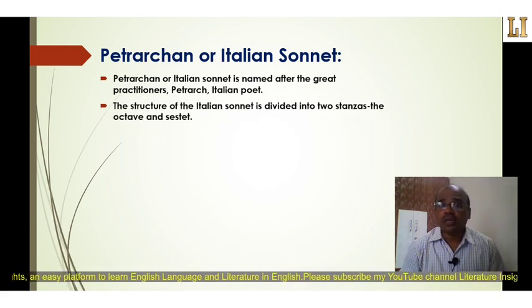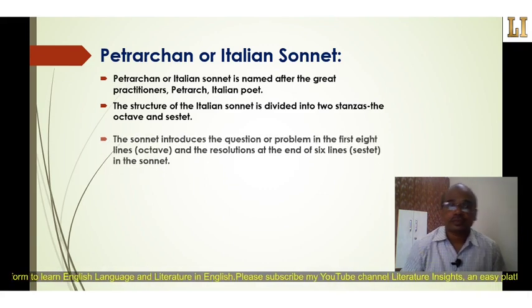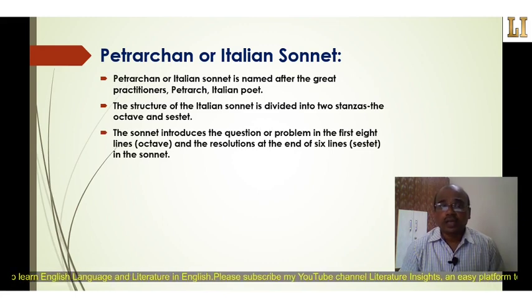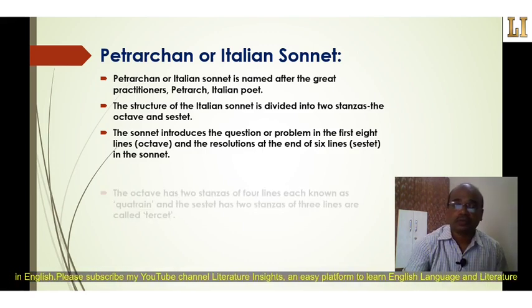The structure of the Italian sonnet is divided into two stanzas, the octave and sestet. The Italian sonnet introduces the question or problem in the first 8 lines, that is the octave, and the resolution or answer at the end in 6 lines, that is the sestet.